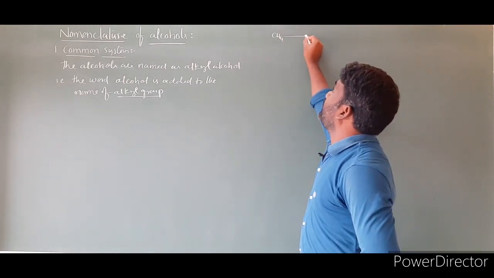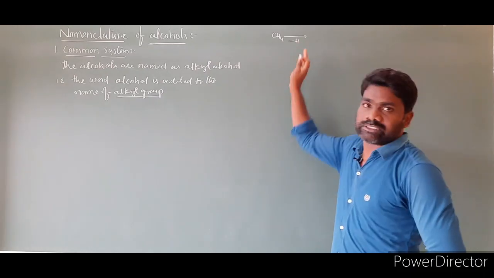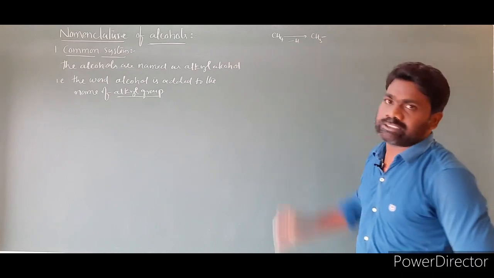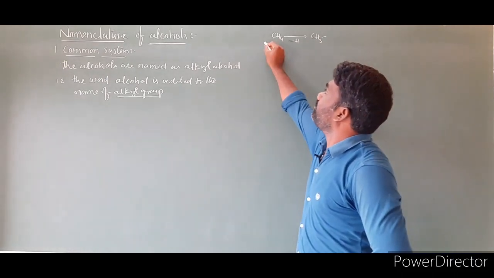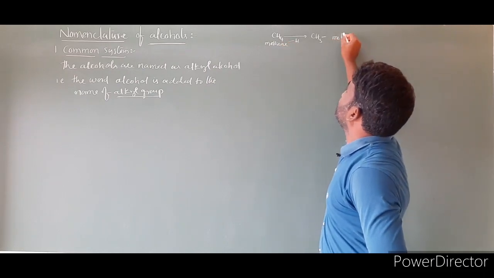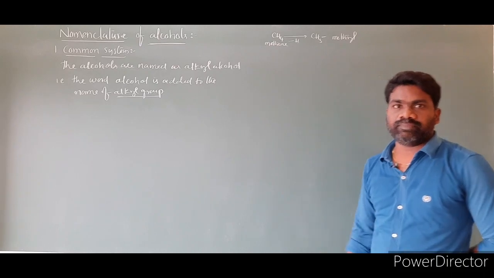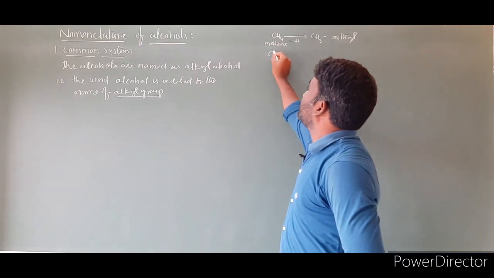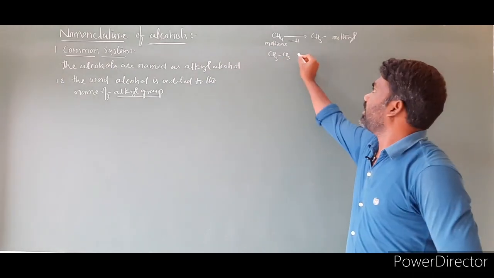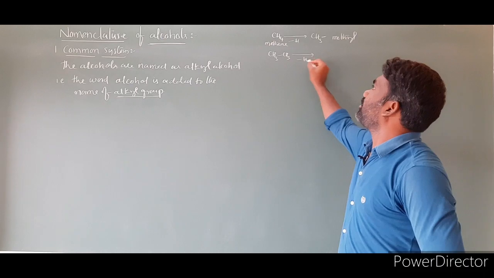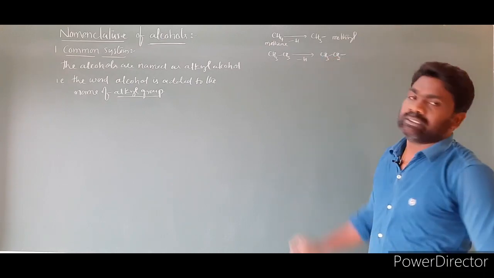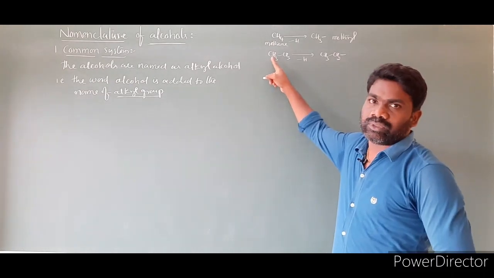Remove one hydrogen from this methane, then the resulting group is CH3 with a bond, that means CH3 bond. So methane becomes methyl. Let us take one more example, C2H6. Remove one hydrogen from here, then the product is CH3CH2 bond. So this is ethane, two carbons.